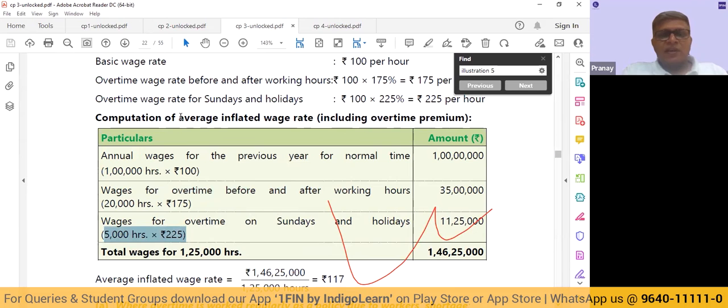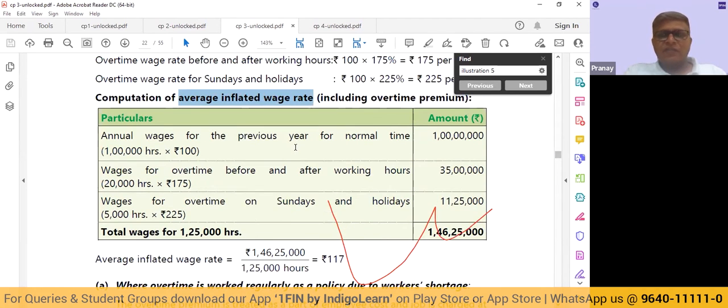And what we are calculating here is something called the average inflated wage rate, which is a revised or incremental cost. So this is more like a revised wage rate, or you can also call it an effective wage rate. All right. So the effective wage rate or the average inflated wage rate in this case is going to be 1 crore 46 lakhs 25,000 divided by total 1 lakh 25,000 hours. So that comes to rupees 117.